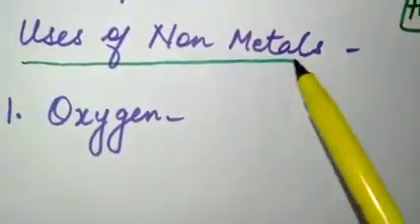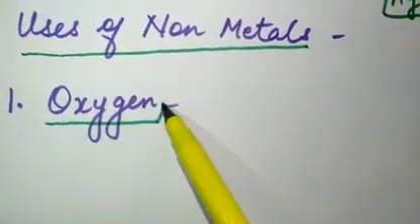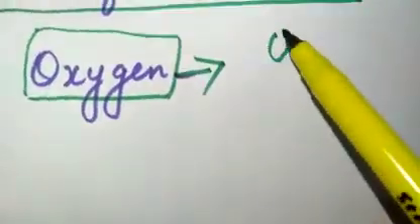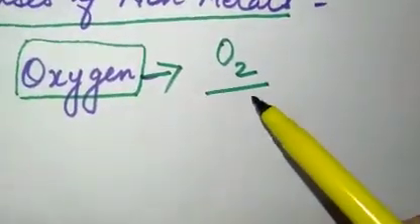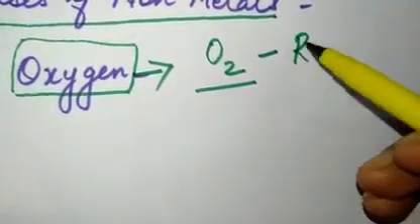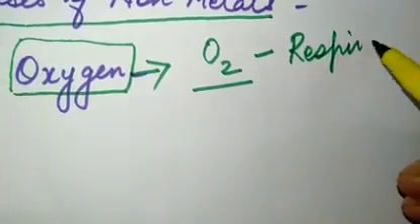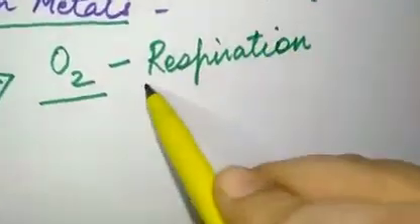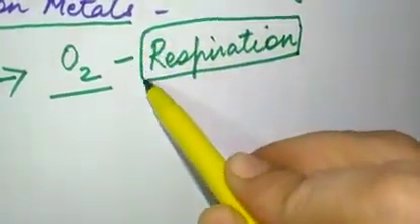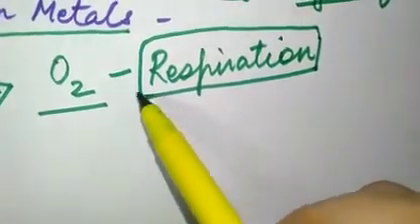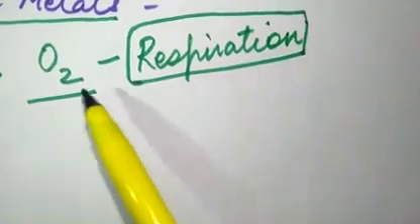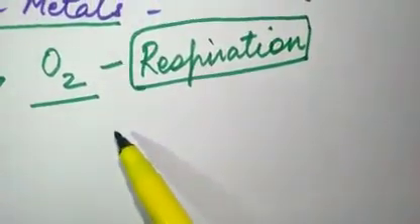Uses of non-metals. The first non-metal which is very important is oxygen. Oxygen is a very important non-metal for us, because we cannot survive without oxygen. Oxygen is basically required for the respiration process. We cannot respire without oxygen, and human beings can live without water for a few days, but we cannot live without oxygen, right? So one of the uses is respiration.